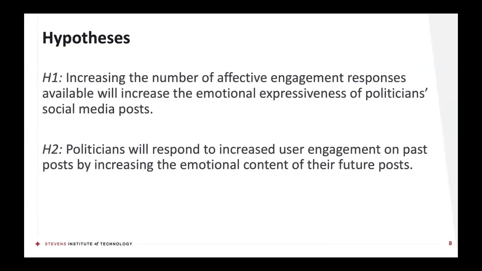Now, this leads us to propose 2 hypotheses. The first is that increasing the number of affective engagement responses available will increase the emotional expressiveness of politicians' social media posts. Our second hypothesis is that politicians will respond to increased user engagement on past posts by increasing the emotional content of their future posts.